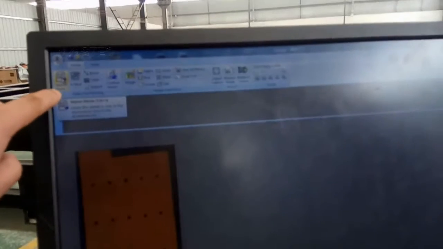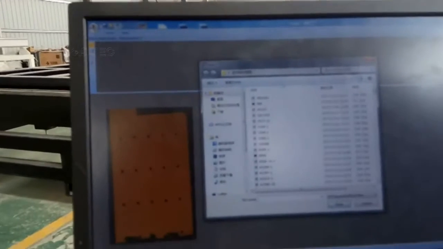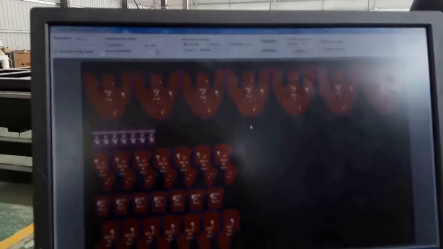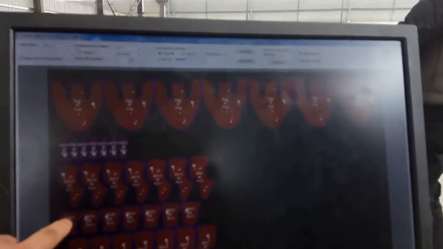Import blocks. Import the blocks we will be cutting. Now this is the cutting piece. Import.